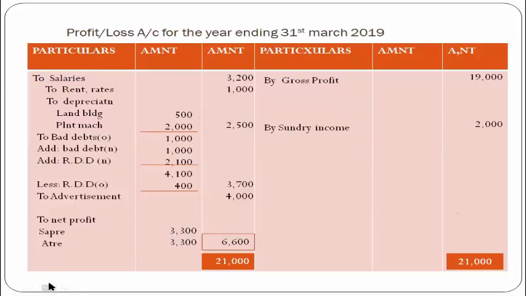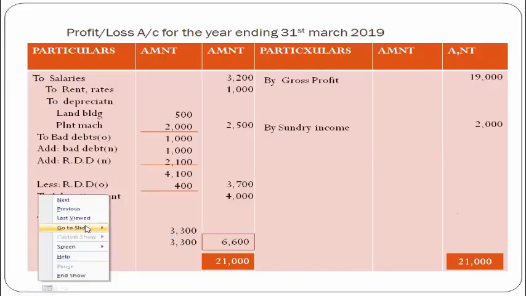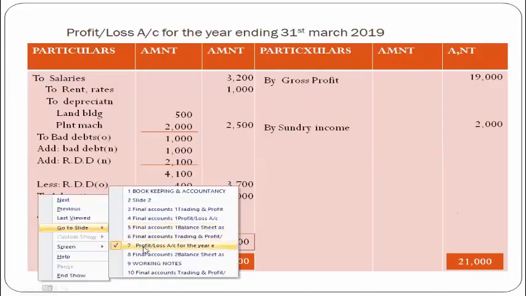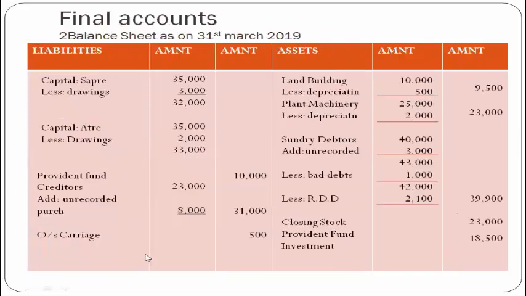Now this profit will be added to capital. Who does this profit finally belong to? It is for the owners, for the partners. So your net profit will be added to both capital of SAPRE and capital of ATRE, 3,300, 3,300.